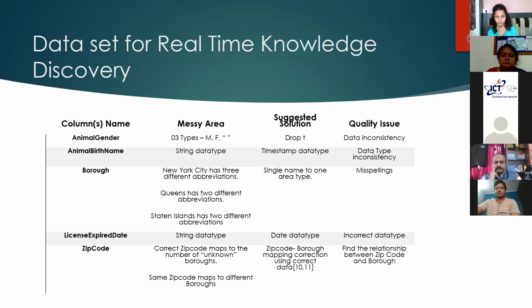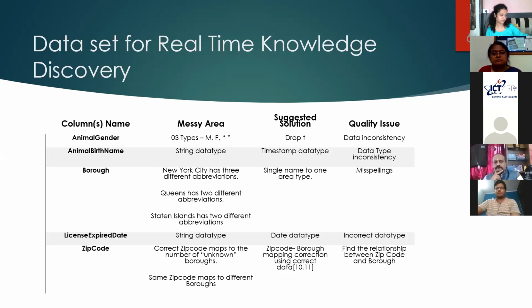Another problem was animal birth name, which was a string data type. Though it is a birth date, it should be a timestamp data type, but this inconsistency was there. The third problem was, like I said, for zip code, there was Queens. Queens is a borough, but they were having Queens with two or three different abbreviations. Staten Island was also having two or three different ones. So misspellings and these kinds of correlations should be checked and removed. Likewise, there were a number of errors and problems in the real-time dataset.